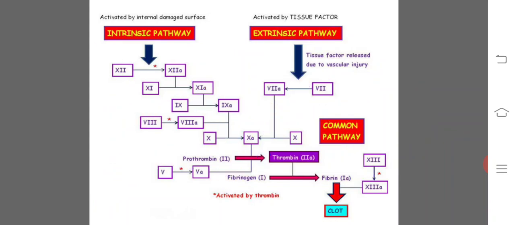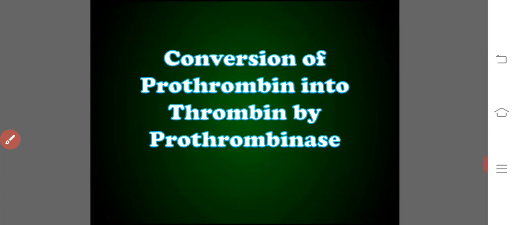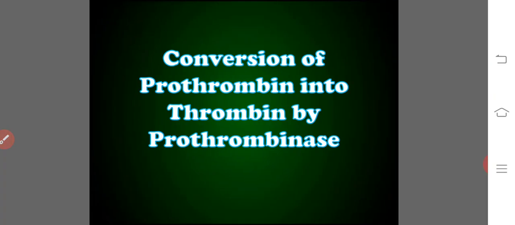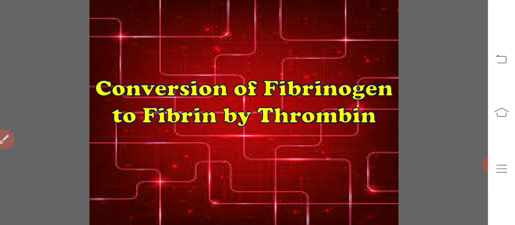That is the entire process of blood coagulation, which takes place in 3 steps. First is the formation of thromboplastin or prothrombinase from the intrinsic and extrinsic pathways. Second is the conversion of prothrombin into thrombin by the prothrombinase. And third is the conversion of fibrinogen into fibrin by thrombin.